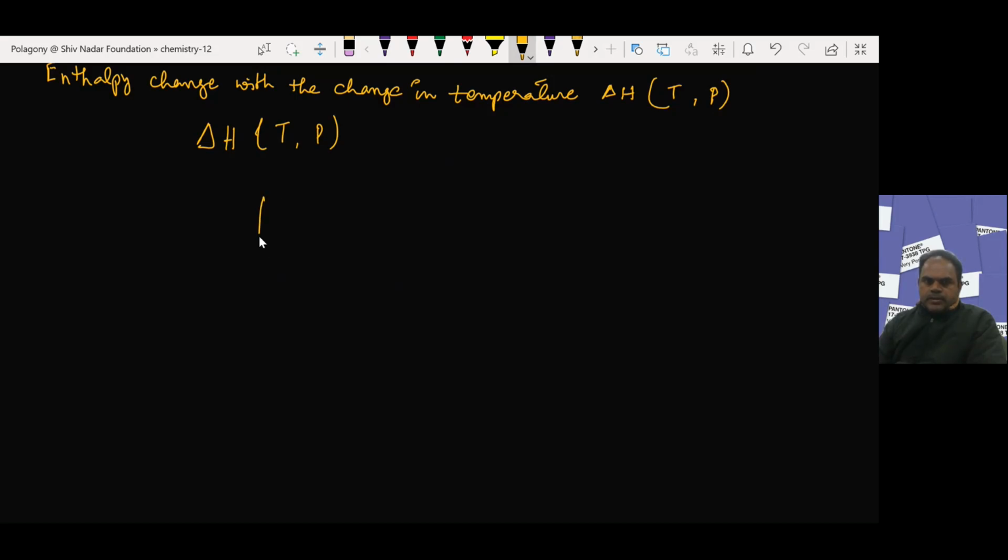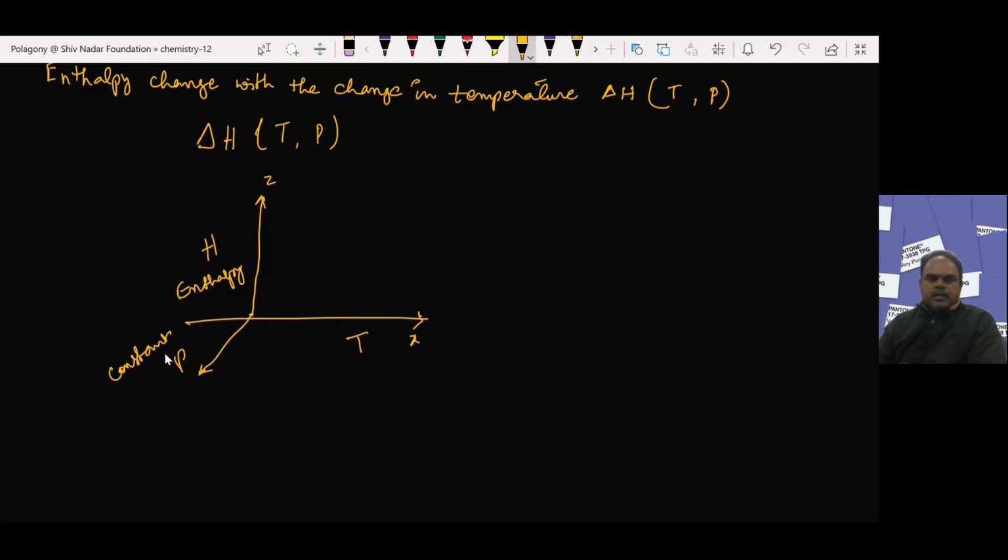Now, if you take enthalpy H, the enthalpy change, on the z-axis, and on the x-axis the temperature, and the pressure is taken on the y-axis, which is taken as constant.